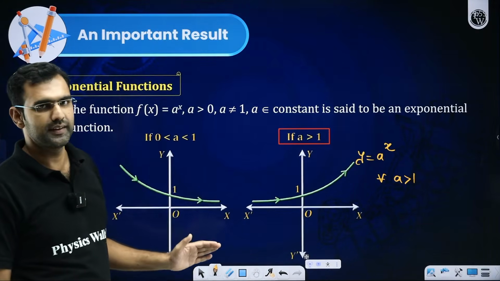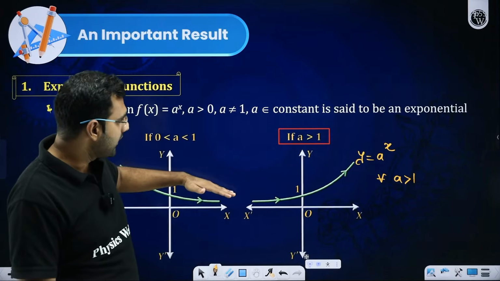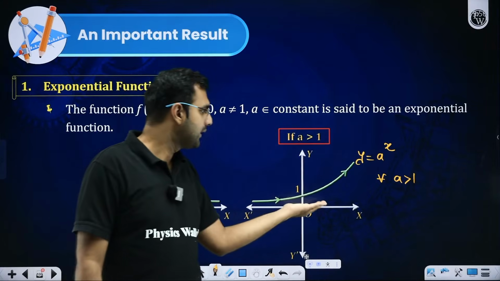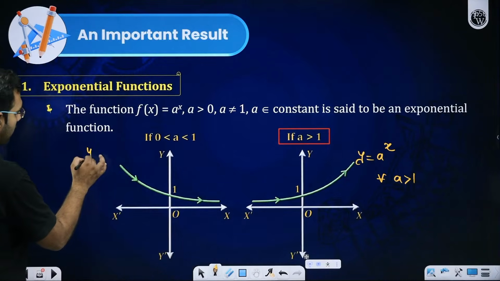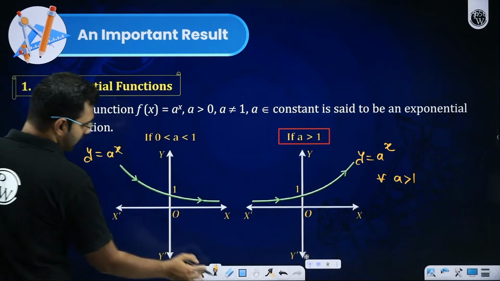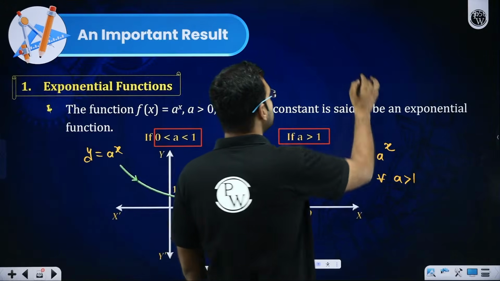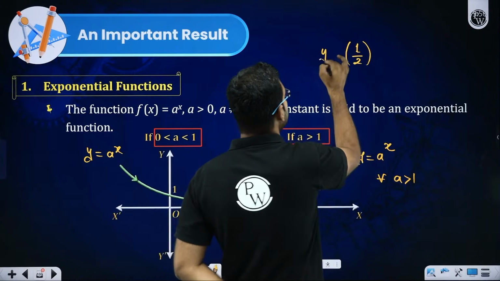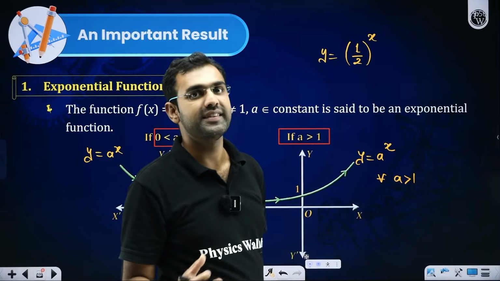So all what I'm saying is, please pay attention everyone, that the moment you see base to be greater than 1, it is going like this. But if in this same function y is equal to a to the power x, you ensure that the base is between 0 and 1, for example, 1 by 2 is the base. So 1 by 2 is like 0.5. So in this case, base is between 0 and 1.